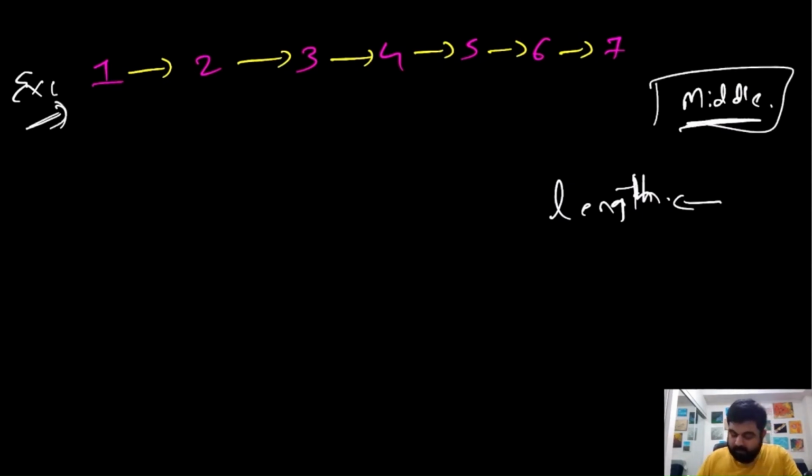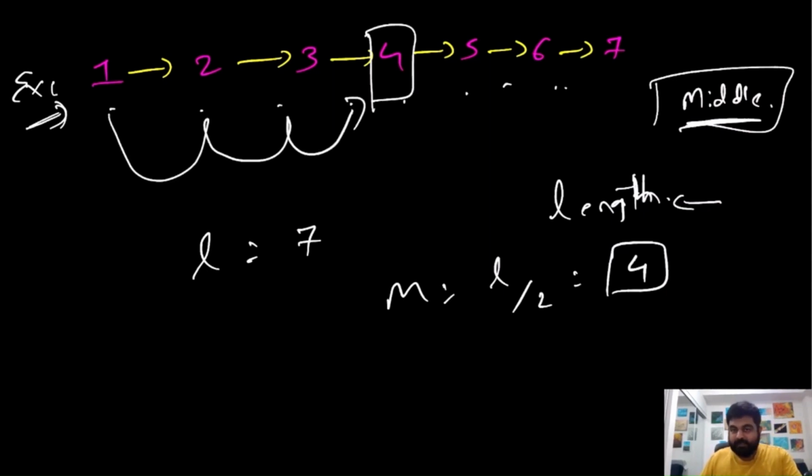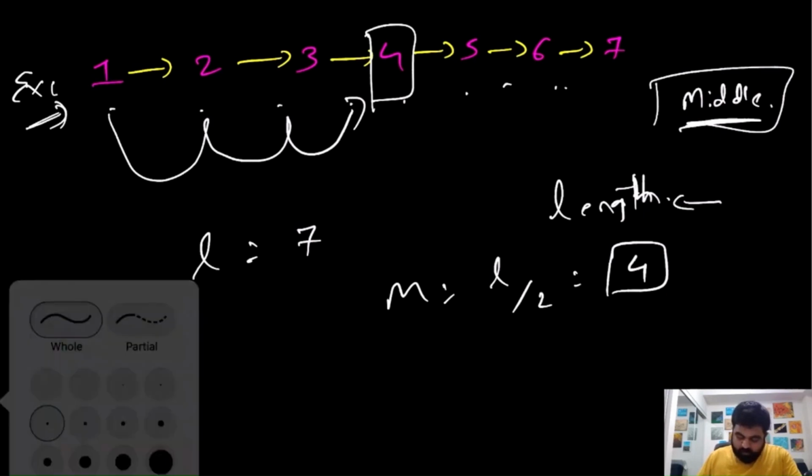Even over here, if we iterate through all the values and find that the length in this case is going to be 7, the middle element is going to be length by 2, which is the element located at position number 4. And in this case, still, if we want to reach this position number 4, we will again have to iterate over all the elements to get this value. Why? Because this is a singly linked list. So now we want to address 2 issues at once.